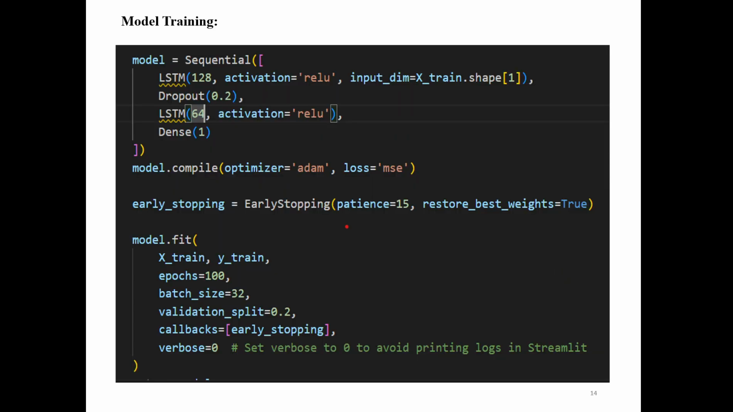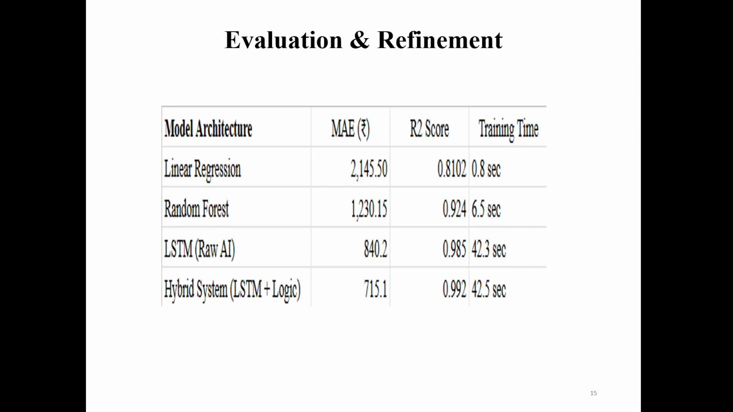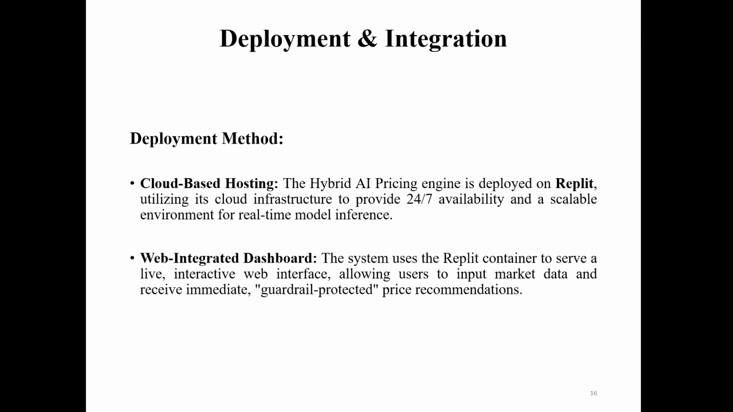This is a model training example, and this is the model evaluation and refinement. When we use linear regression, it gives the correct price, but it does not adapt in real-world scenarios. Random forest is also like that. The LSTM model gives accurate price predictions, but the business logic is not working. When we come to the hybrid system, it solves all the problems we faced in other models. Then the deployment integration, we are using the